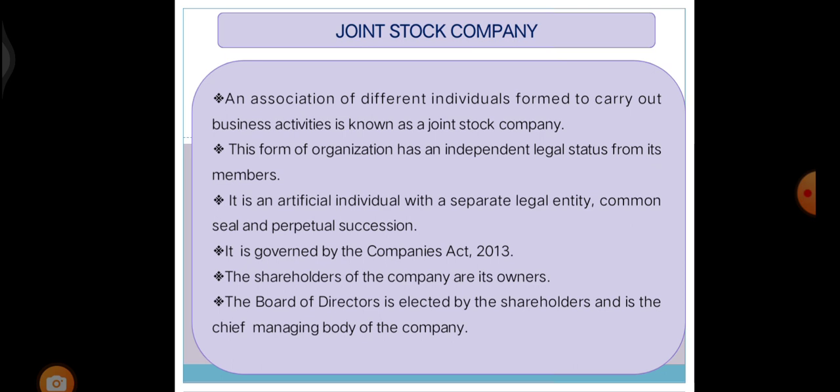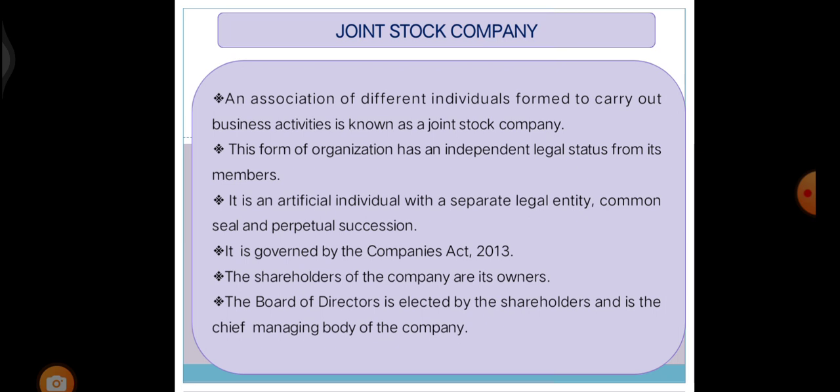Next, we are going to see joint stock company. An association of different individuals formed to carry out business activities is known as a joint stock company. This form of organization has an independent legal status from its members. It is an artificial person with a separate legal entity and has a common seal and perpetual succession. It is governed by the Companies Act 2013.